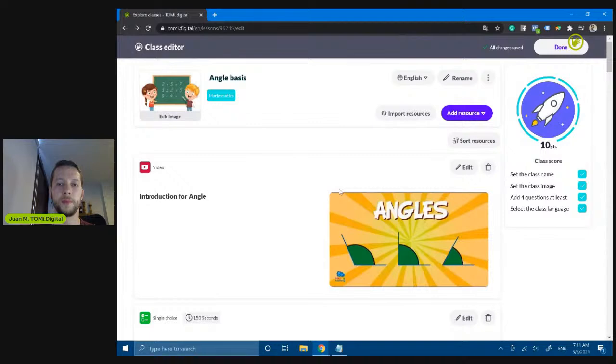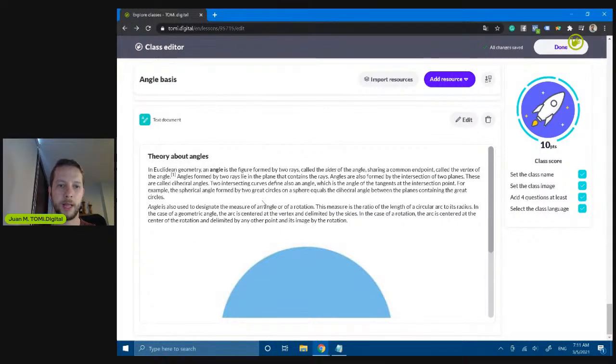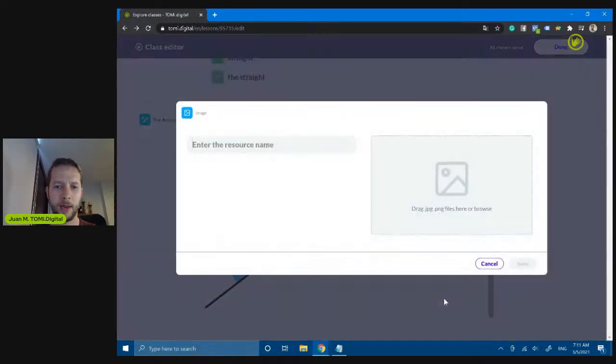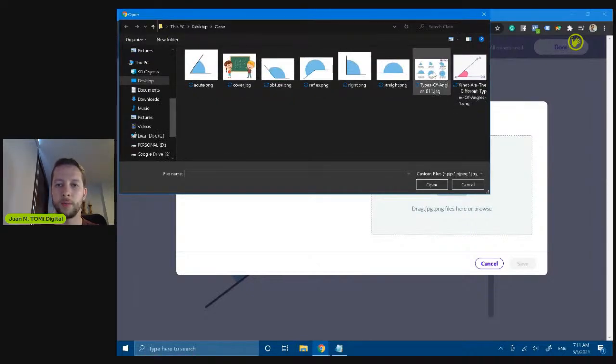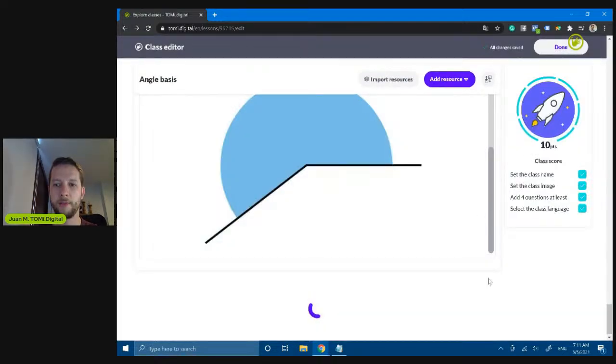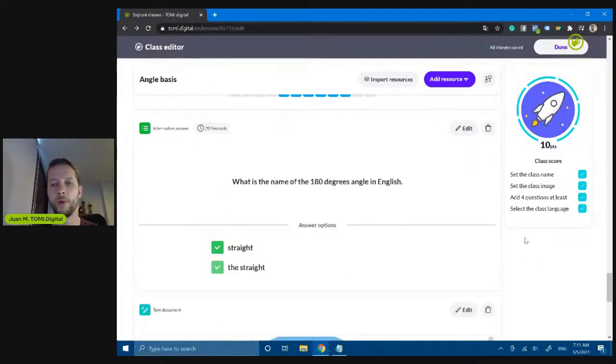Let's close this too, and here down we have the text. Here's the text that I added. And finally, I think we are done. There's just one more thing, like adding an image. So this is the all tape of angles, summarized by the ending of the class. So let's open this, open, and save. So we have here our image in the low part of the class.